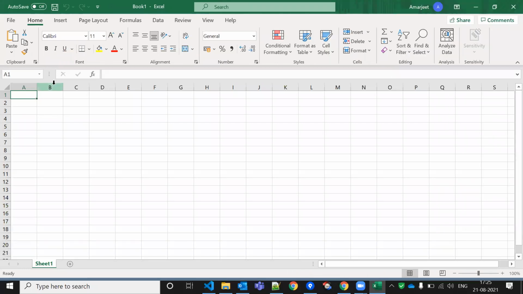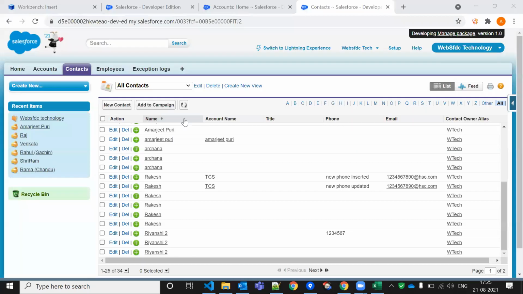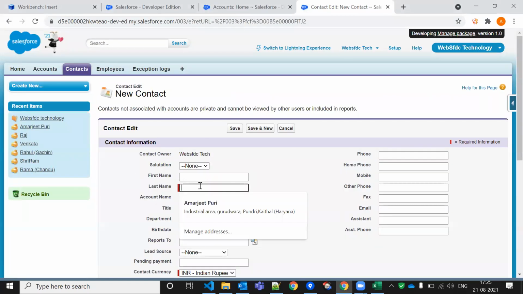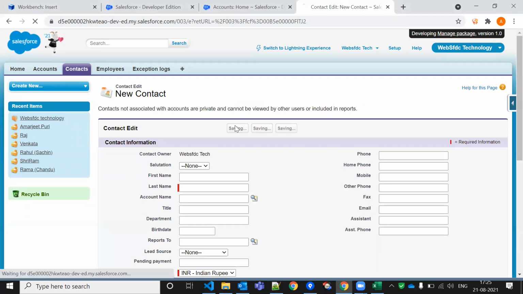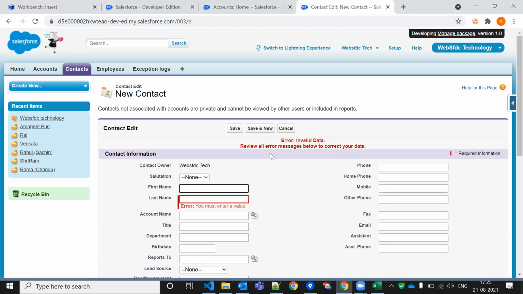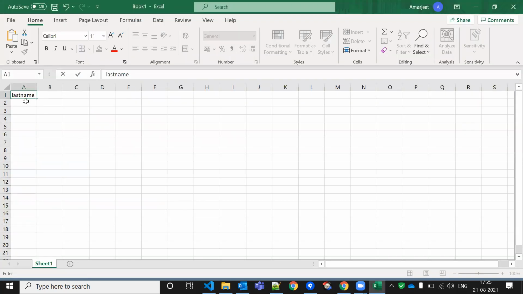So we have a last name column, because we are going to create last names here. If you go to a new contact, last name is mandatory. If I keep it blank and save, it will definitely throw an error message. If I do the same thing with Workbench and don't insert anything here, it will also display the error message. So let me just write last name, and values like 1, 2, 3, 4.